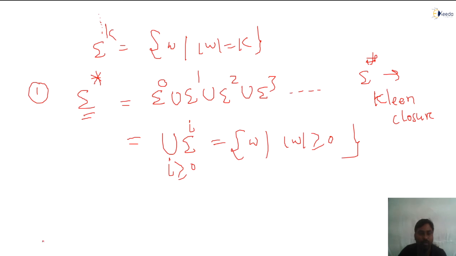A second point I wanted to give is sigma plus. Sigma star is nothing but 0 length, 1 length, 2 length, 3 length strings up to n.